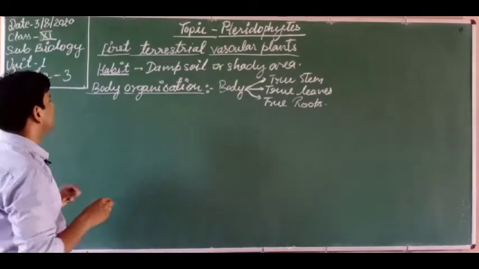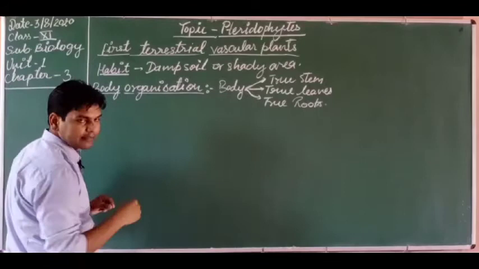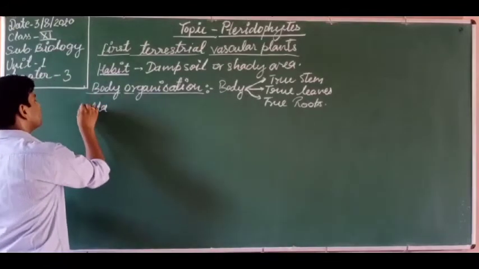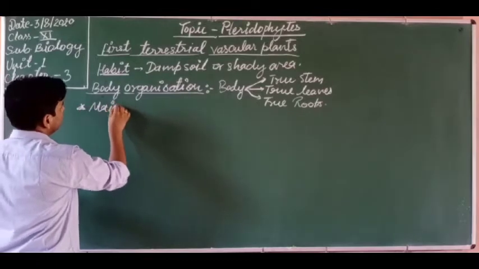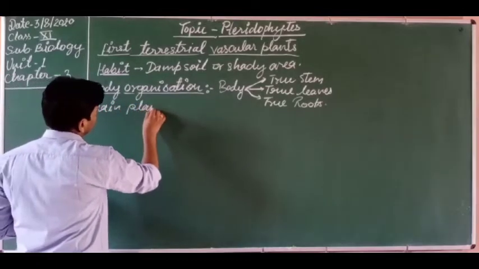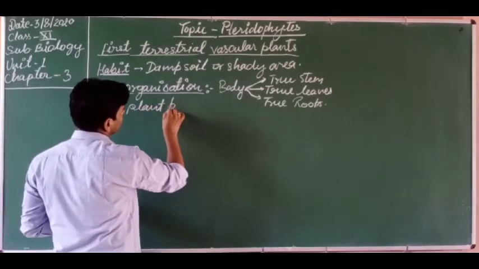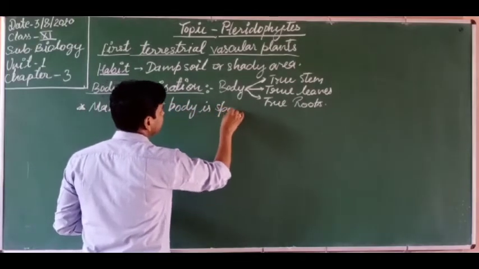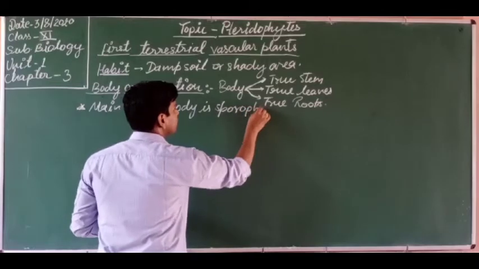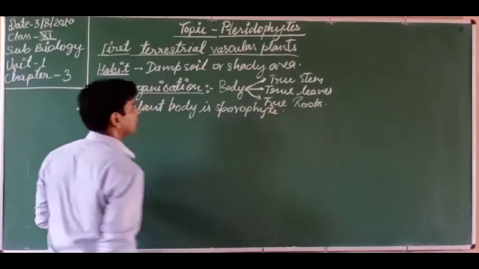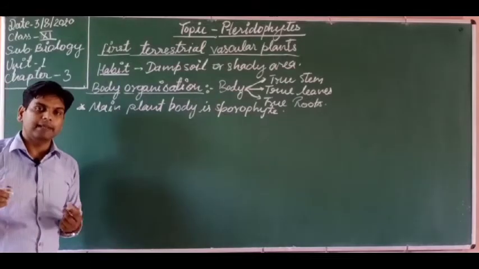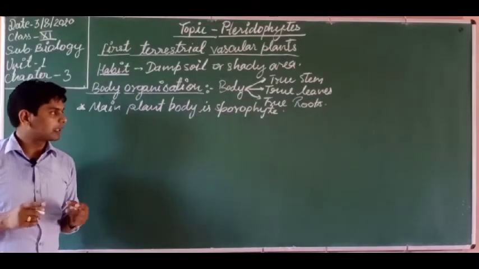Got it? So the body is differentiated into these parts. Now this is the most important question: the main plant body is sporophyte. In bryophytes the main plant body is gametophyte. What is the reason?